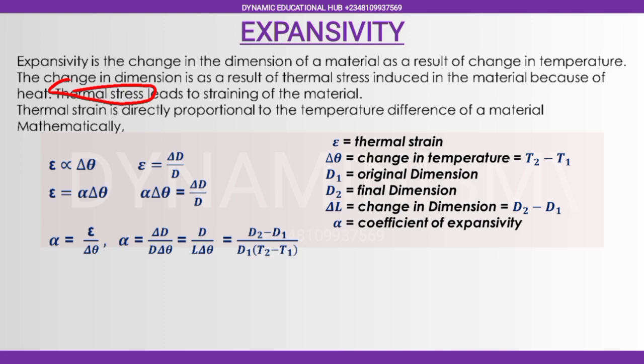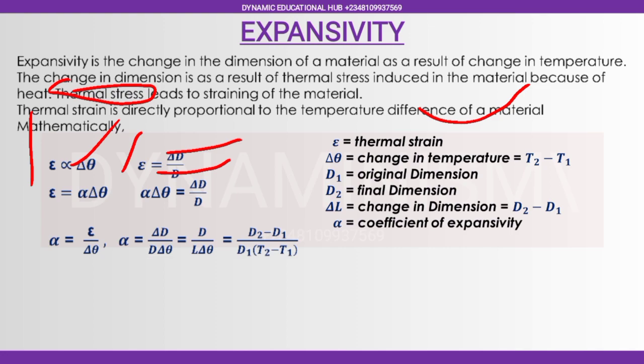Now thermal stress is directly proportional to the temperature difference of the material. Now you see, if you have high temperature difference, you have what? High thermal stress. So let's look at the mathematics, which means thermal stress is directly proportional to a change in the temperature. And don't forget that strain is what? Change in dimension over original dimension. That is what we have there.